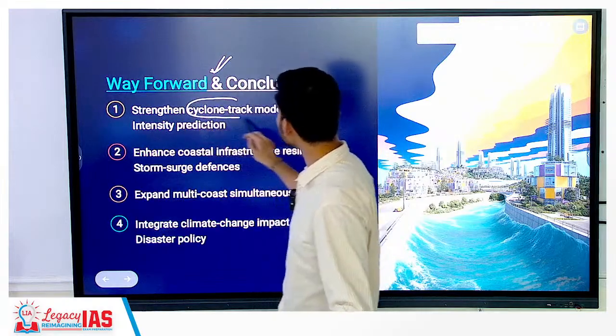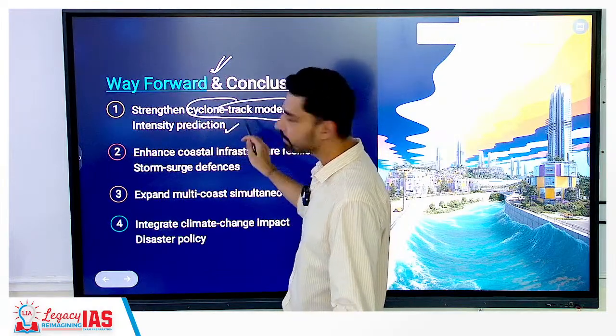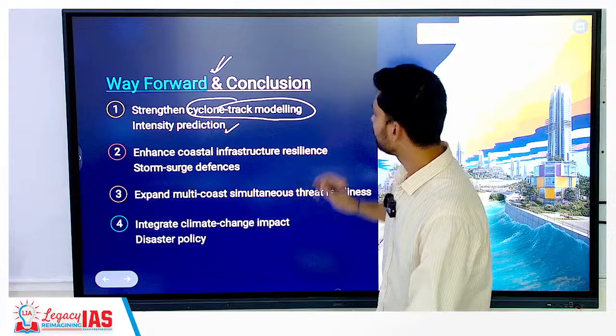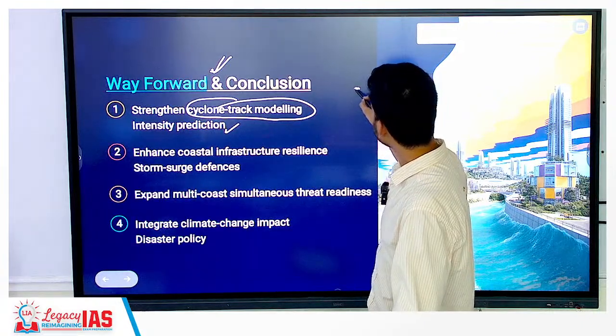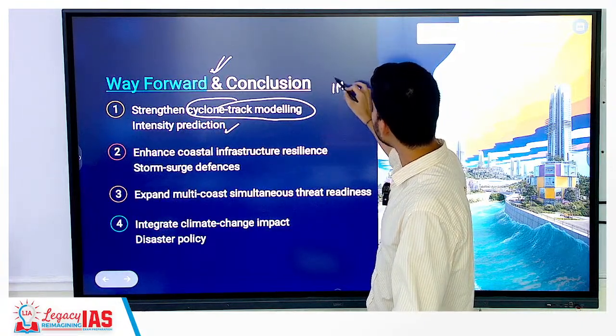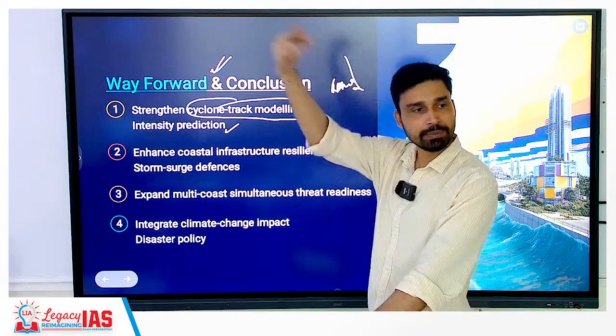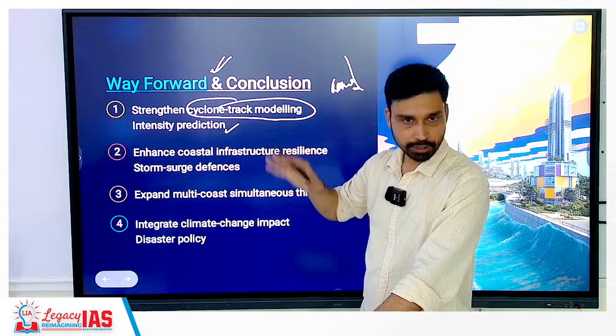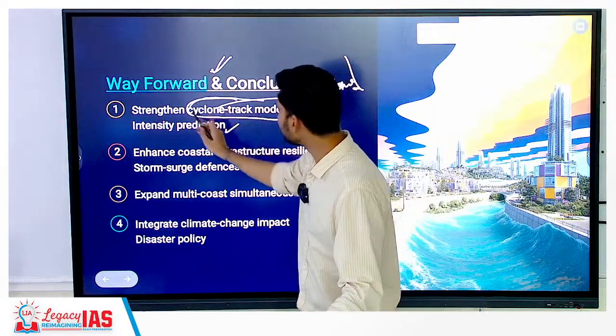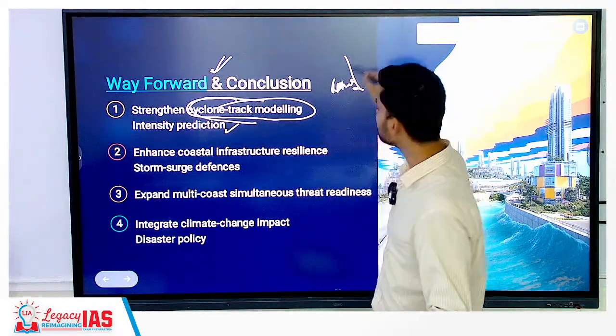Strengthen first of all cyclone track modeling and intensity prediction. Okay. Still many times what happens? IMD says that cyclone will make landfall at this particular city. Many times it misses that particular city. It goes and makes landfall in some other city. So it is because of what? Error in the track modeling. Okay, how will the cyclone move?